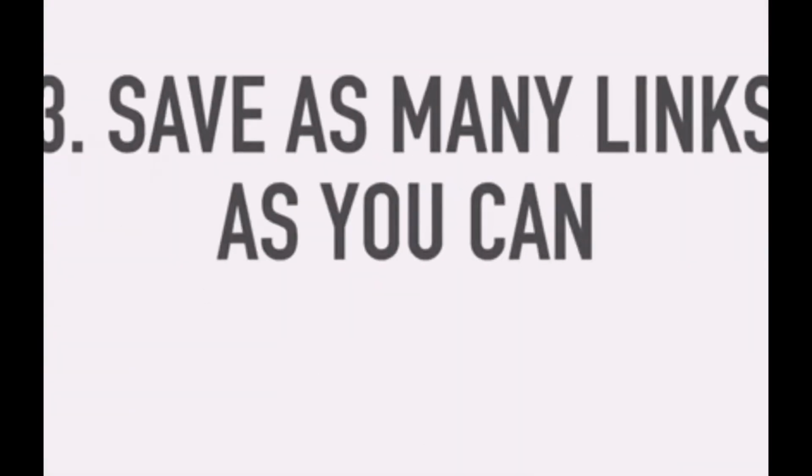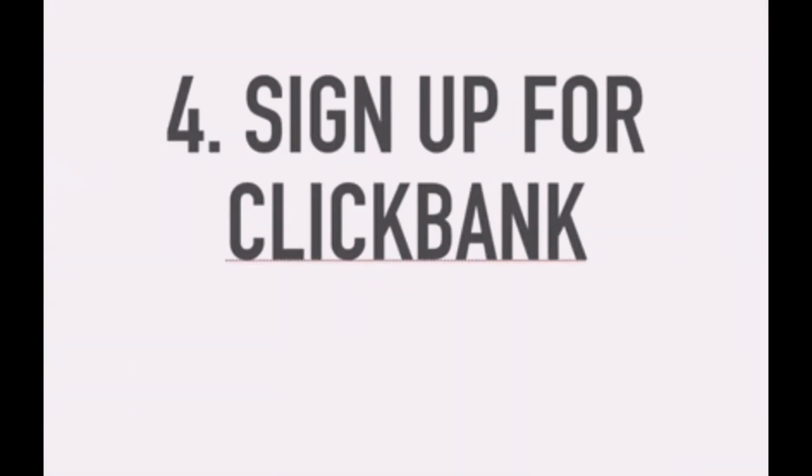The next step is you want to sign up for ClickBank. So basically, what is ClickBank? If you're subscribed to my YouTube channel, you already know, but ClickBank is an affiliate marketplace where you can find different products and promote them and get huge commissions, like 75% commission on sale up to 90% commission on sale.